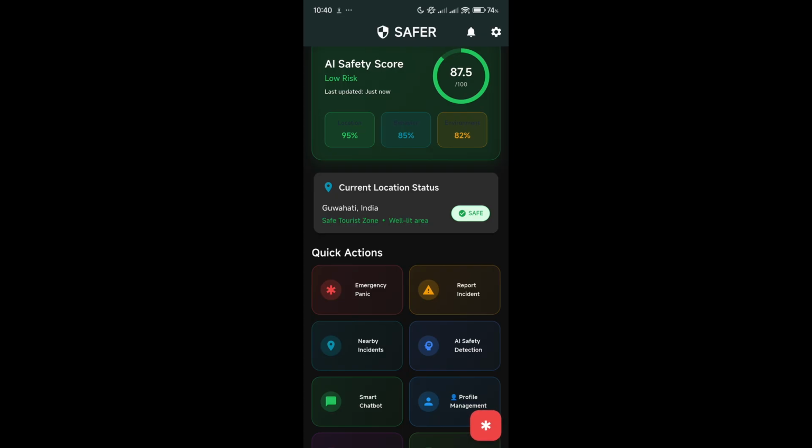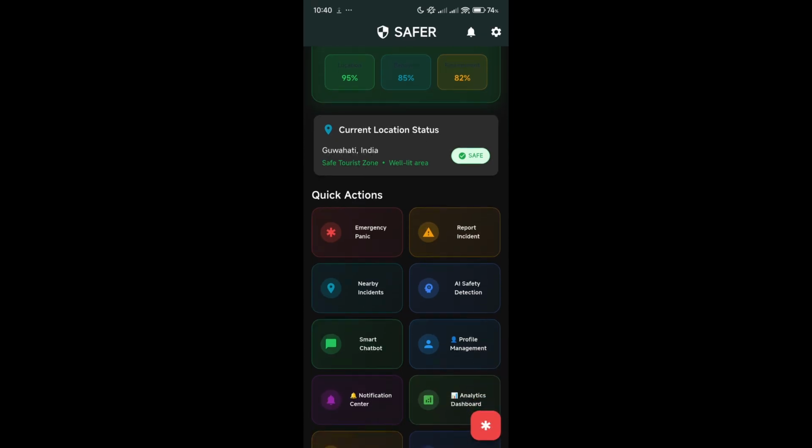All personal data is protected with end to end encryption and JWT authentication. Our blockchain ensures tamper proof identity and travel records, directly addressing the data privacy and security requirements.